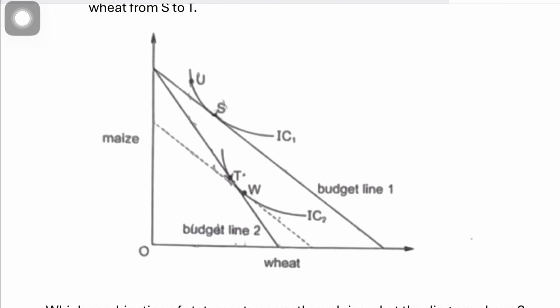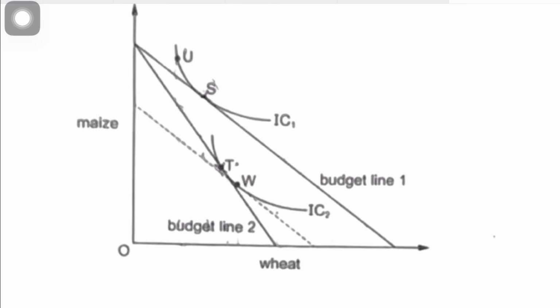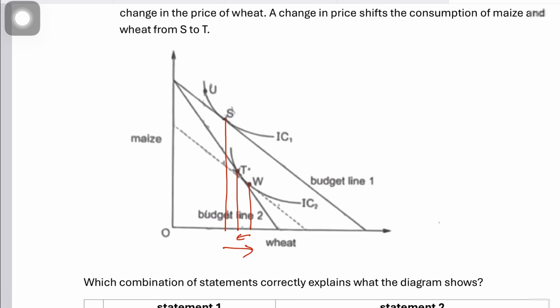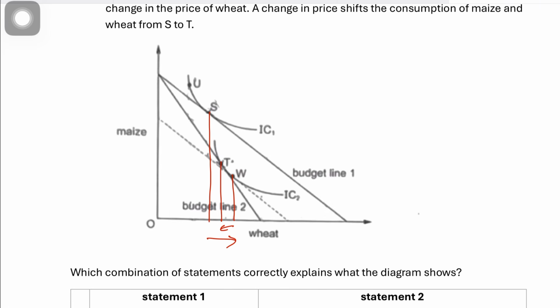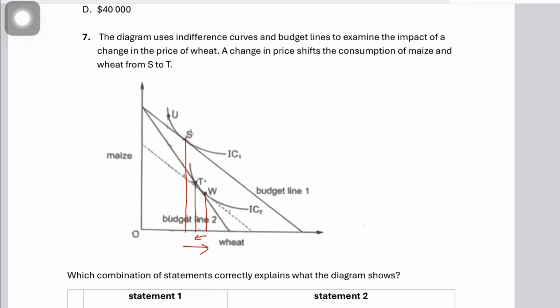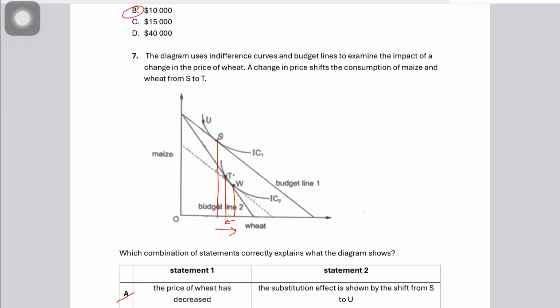If they're drawing the hypothetical budget line on IC2, they're trying to bifurcate the substitution effect. So they're trying to say that W to T is the substitution effect, while S to W, which is a very strong income effect, is the income effect, which makes the consumption go up from S to W. This is what they're trying to do, which is incorrect. So this question will most probably be discounted. Even if it is not, ideally it should be.